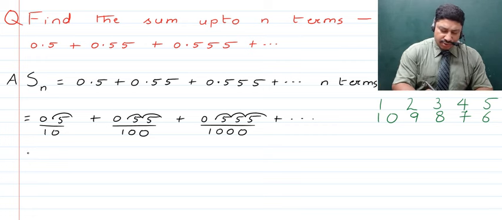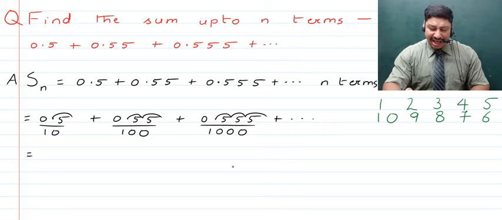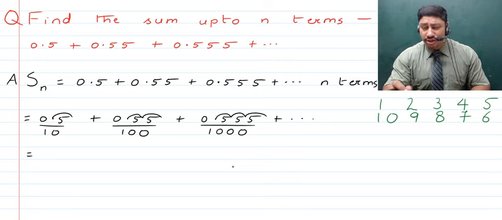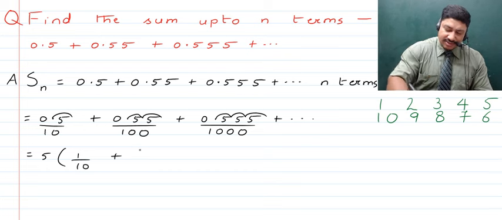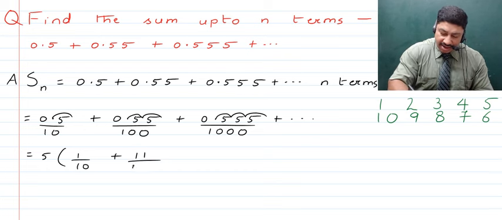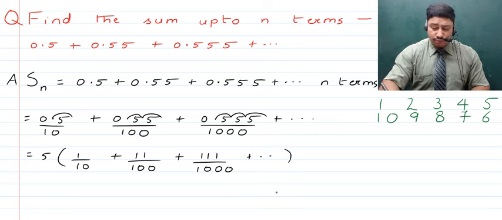So as such, here children, what you can do is, here we get to see that we have 5 from the numerator which can be taken common outside, as 5 is the common factor to all the numerators. So if we take this 5 common outside, now we'll just be left with 1 upon 10. The second term is going to be 11 upon 100. The third term is going to be 111 upon 1000. Right, and all of this, children, is obviously going to continue up to n terms.